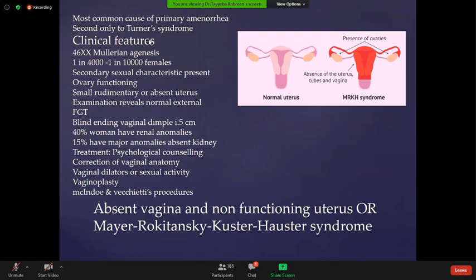40% of these women have renal anomalies and 50% have major anomalies. Sometimes, 15% have absent kidneys. Treatment starts with psychological counseling because there is some mental or psychological trauma for the woman or the girl.